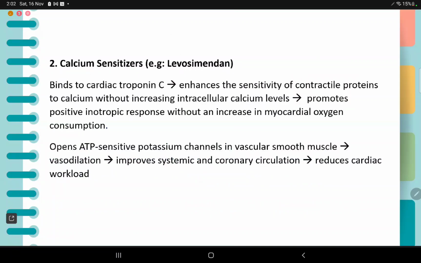Second is calcium sensitizers, example levosimendan, which binds to the cardiac troponin C and enhances the sensitivity of contractile proteins to calcium without increasing the intracellular calcium levels, promoting the positive inotropic response without an increase in myocardial oxygen demand. It also opens the ATP-sensitive potassium channels in vascular smooth muscle, leading to vasodilation, improves systemic and coronary circulation, and reduces the cardiac workload. If you notice, I have specifically not written full sentences here.